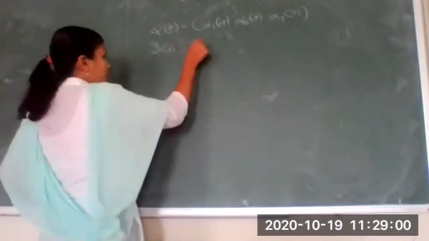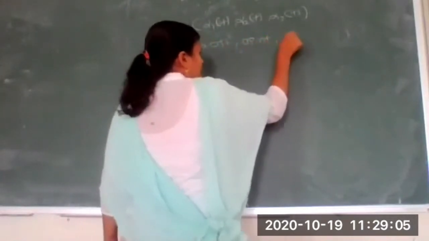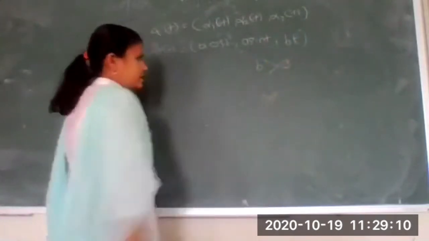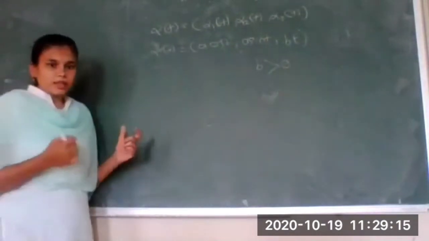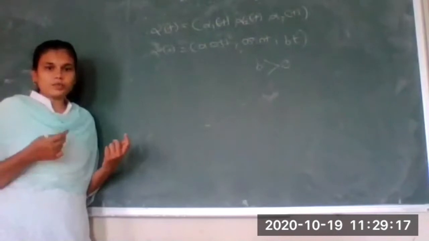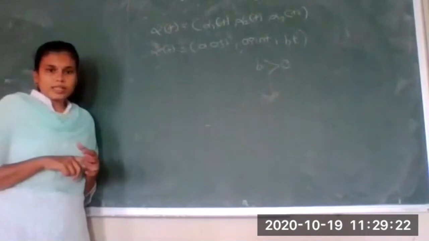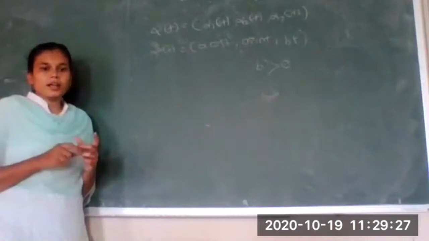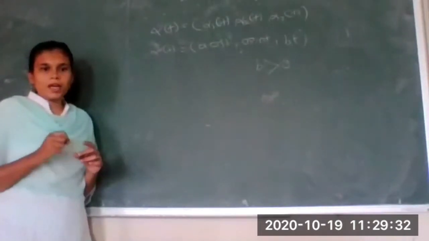Just like our curve alpha of t, if suppose it is a cos t, a sin t, and the last one is bt, on the condition b is strictly greater than 0. So this is what a helix. I have shared you the helix in your Google Classroom, the animation of how the helix is created. Or you can see the animation or the construction of helix in our recommended book, Elementary Differential Geometry by O'Neill B.